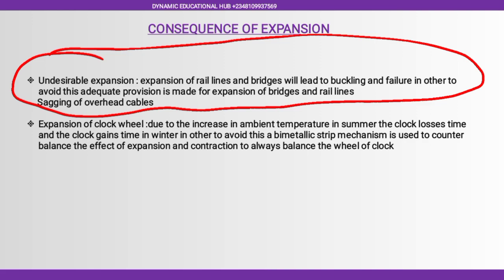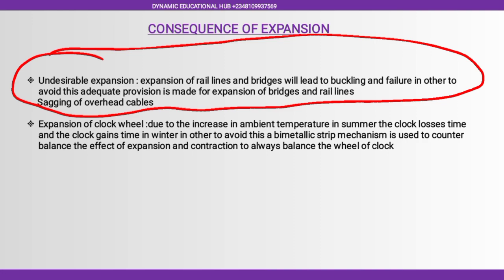Now, due to the fact that as temperature increases, we have many things that are expanding. Let's take for instance, you have your bridges or overhead bridge, and this bridge will expand. Now, adequate provision must be made while designing bridge. So you have to leave some gap so that when this bridge is expanding, it will not buckle up.